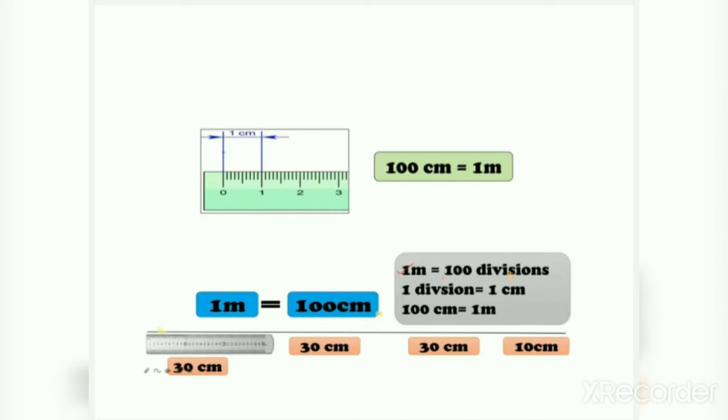Because you know the scale now. Big scale is of 30 centimeters. So 3 times you have to keep the whole scale of 30 centimeter and 1 time 10 centimeter. Then you get 100 centimeter, that is equal to 1 meter.